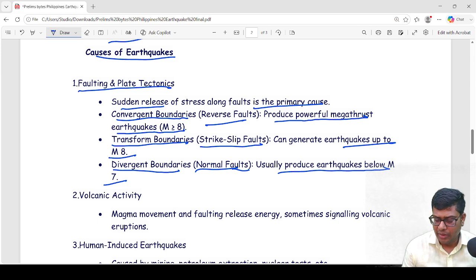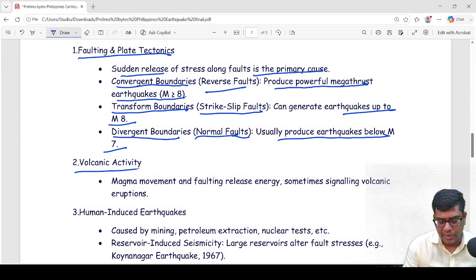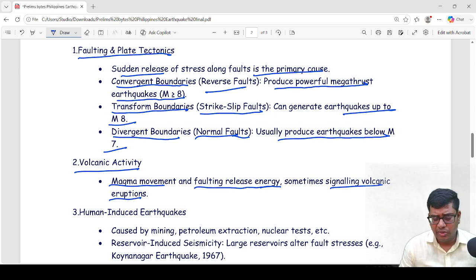below a magnitude of 7. Now, see, the second major cause of earthquake is volcanic activity. So magma movement and faulting release energy, sometimes signaling volcanic eruption. So volcanic eruption and magma movement can also cause earthquake.